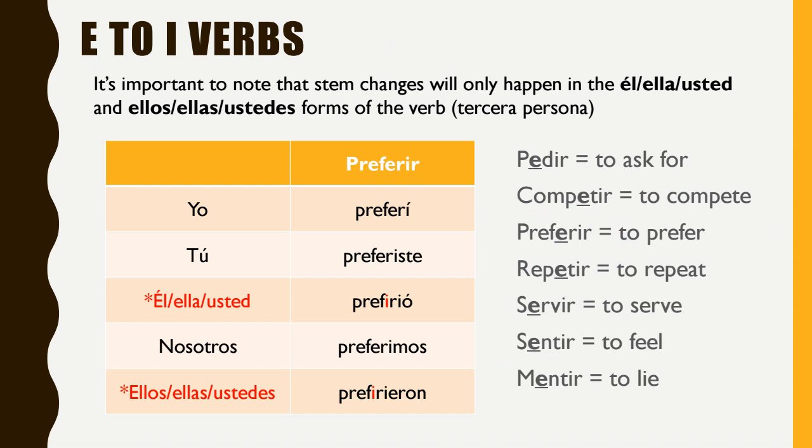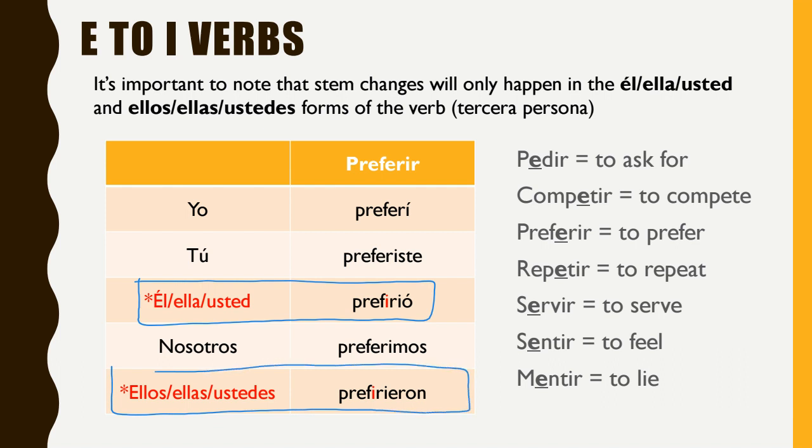Here's some examples of E to I verbs that are stem changers in the preterite tense. And I also want to point out one more important rule when it comes to preterite tense stem changers. So if you look at the verb preferir, it does end in IR, and it's a stem changer. So we're going to stem change it, but we're only going to stem change it in two spots. We're only going to stem change it in the él, ella, usted form and the ellos, ellas, ustedes forms.